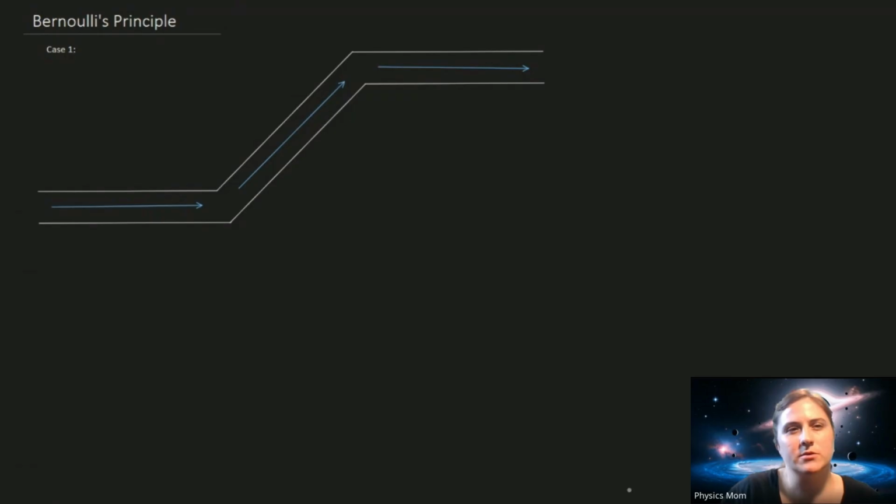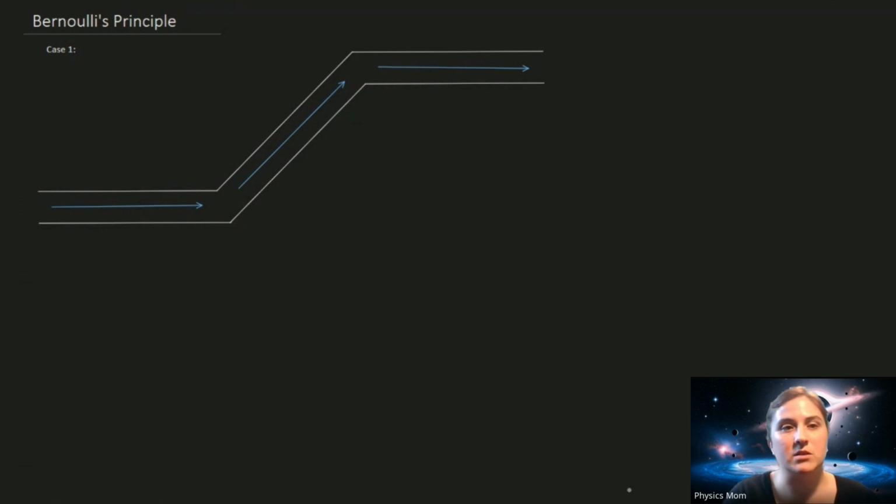So I want to introduce Bernoulli's principle by looking at three cases and then considering an additional case where we change the pressure. But the first case I want to look at is water in an open pipe. The concept based on this example is that the pressure is constant. But Bernoulli's principle can be true even if the pressure does change.